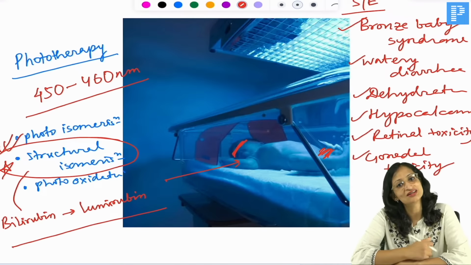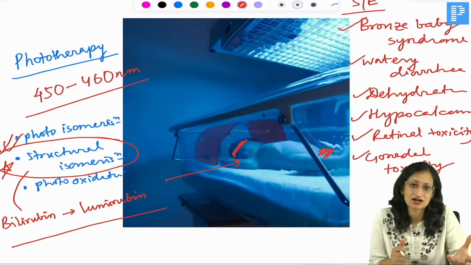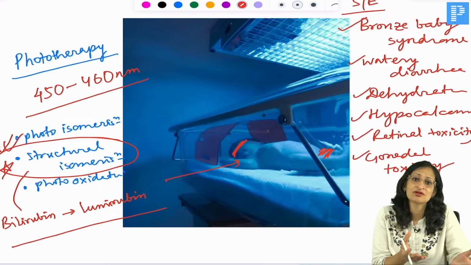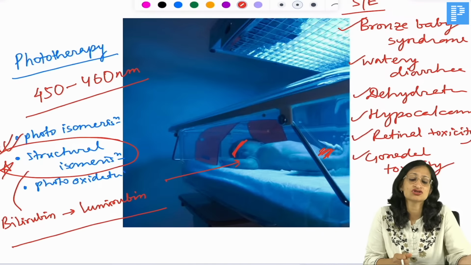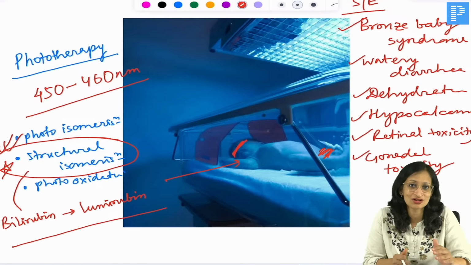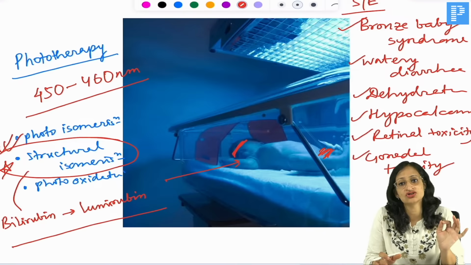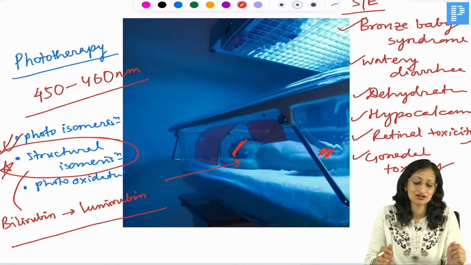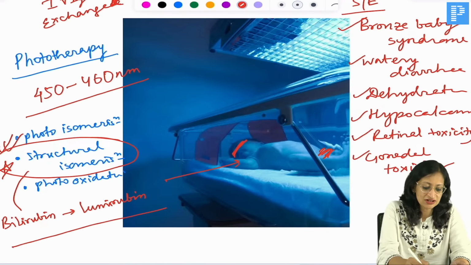What do we do there? We take out the blood of the baby and we replace it with fresh blood. So with the blood of the baby, we are also taking out the bilirubin. In case of Rh isoimmunization, we are also taking out the antibodies. And if there is Rh isoimmunization, you can also use IVIG. So IVIG and exchange transfusion are to be used in severe cases, especially erythroblastosis fetalis.